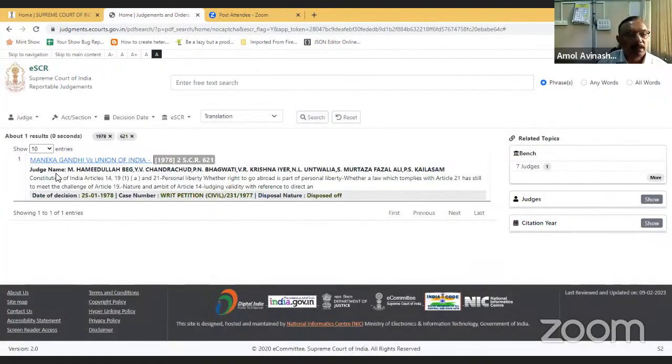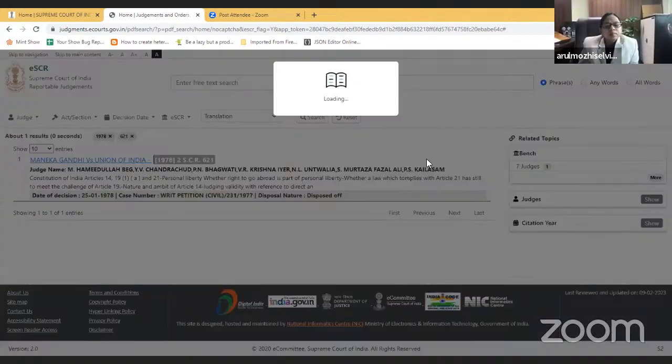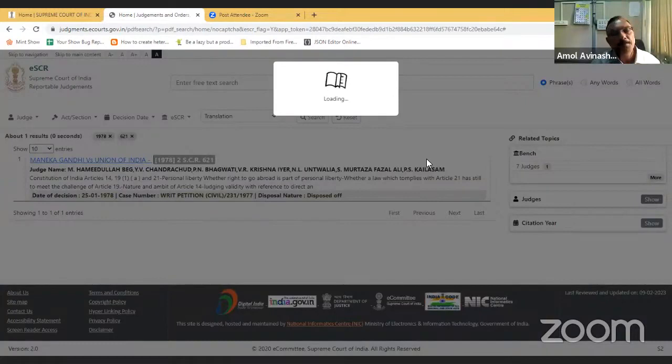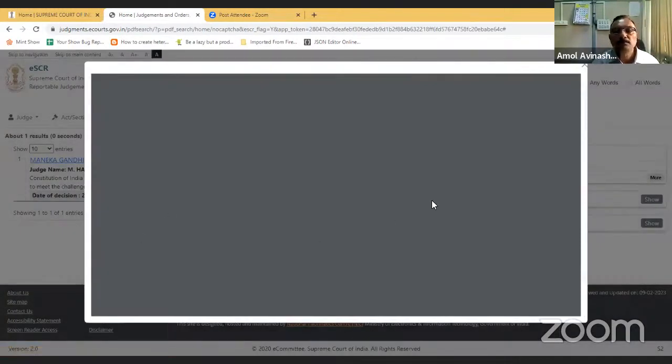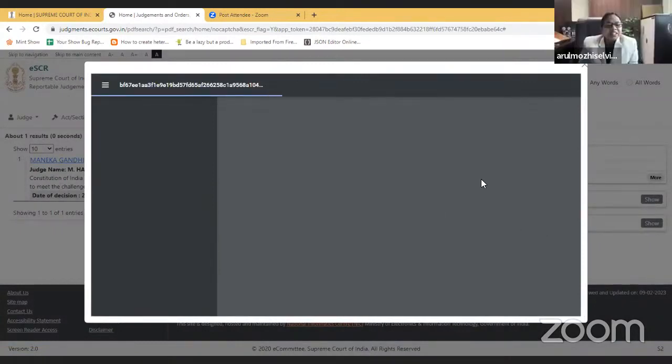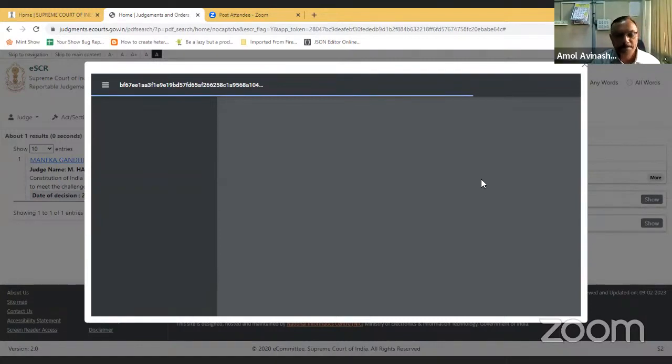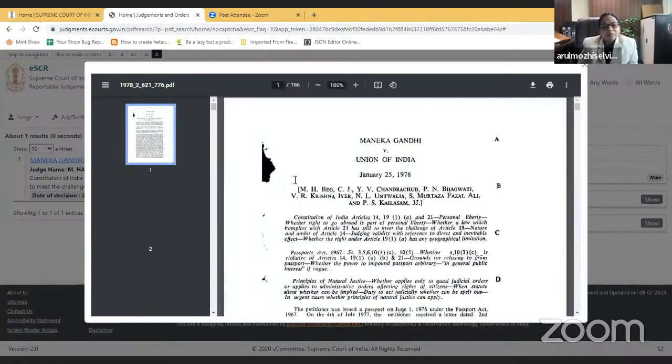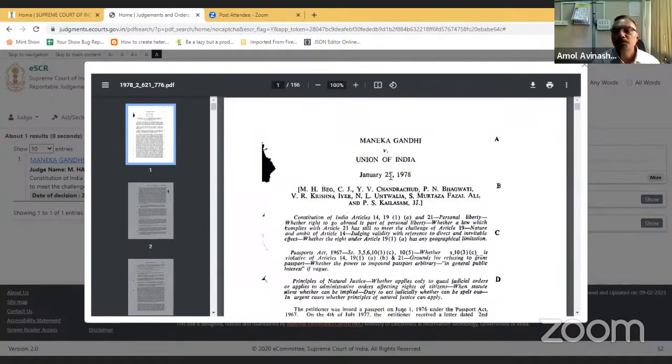So this is Maneka Gandhi versus Union of India. Yes, sir. In the case, if you click on it, then you will get the PDF file. I think it's a big PDF. Yes, sir. But in the search result, it shows one result within 0 seconds, sir. Yes, since it's a bigger file, it's taking time. January 25th, 1978. Yes, sir.